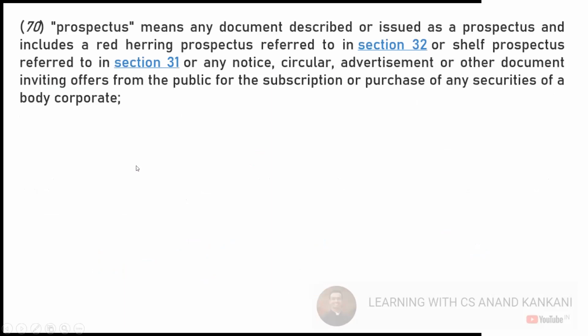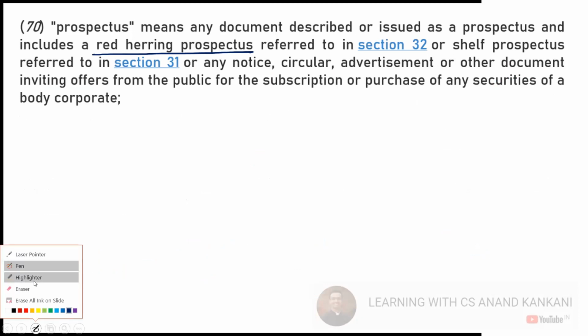Then we have the definition of prospectus. So prospectus is basically any document which has been defined as the prospectus, and it also includes the red herring prospectus. We will study red herring prospectus in chapter number 3. It also includes the shelf prospectus or any circular, advertisement or any other document. So what is the main essence of a prospectus?